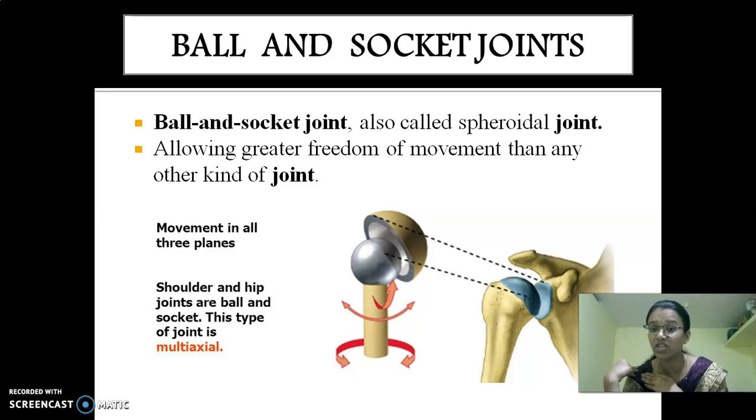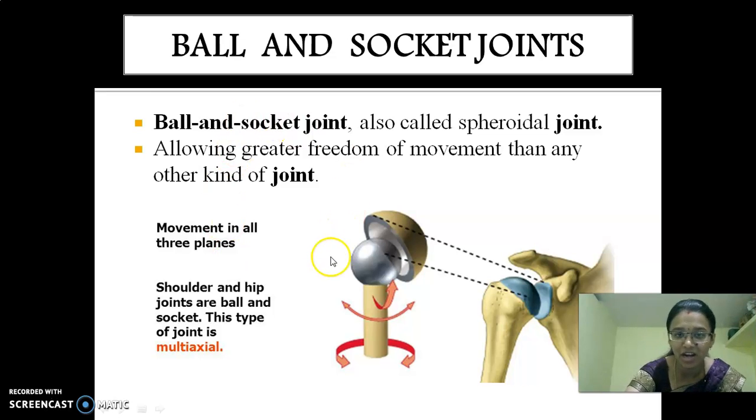It can move freely. Look here, movement in all three planes. We are able to move this ball and socket joint freely. Shoulder and hip joints are ball and socket joints. The hip is connected to our thigh. So in these two places we have ball and socket joints.